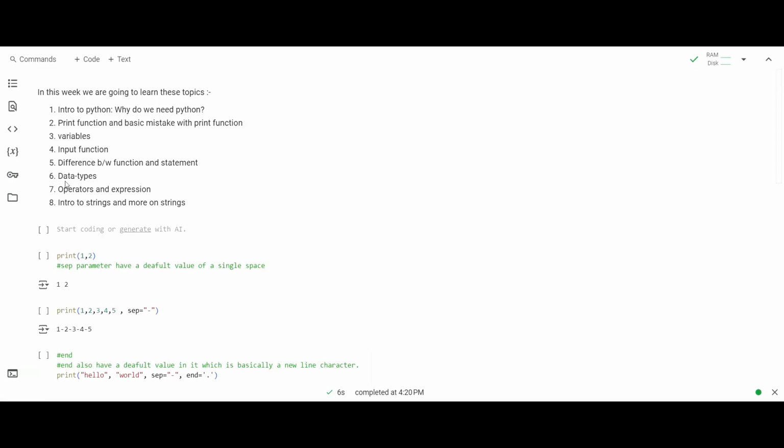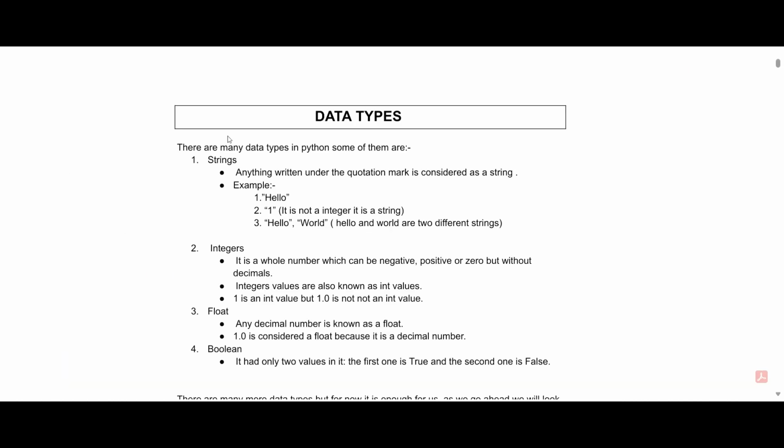Now we have to look at data types. Let's just jump on it. Okay, so first of all, there are many data types in Python, but right now in week 1 we are more interested in these 4 data types only, which are string, integer, float and boolean. First of all, let's see what a string is. We are already using strings in our previous code, like in the print function we are using a string.